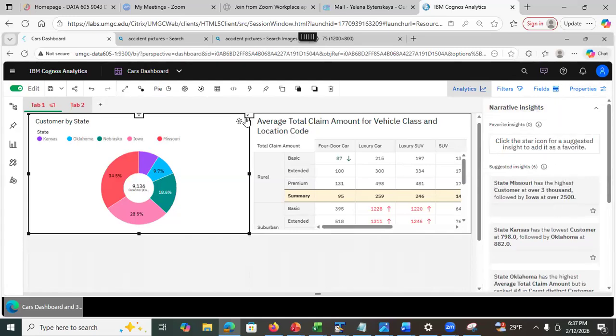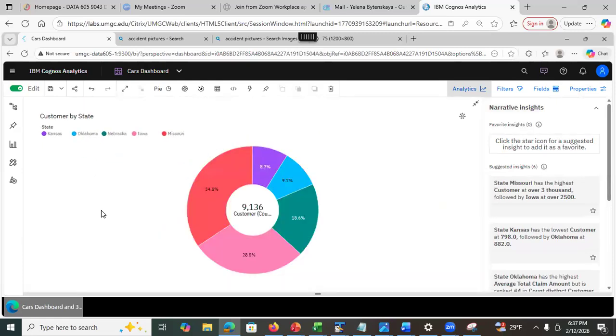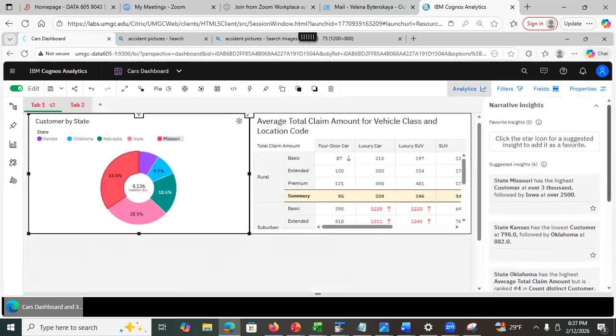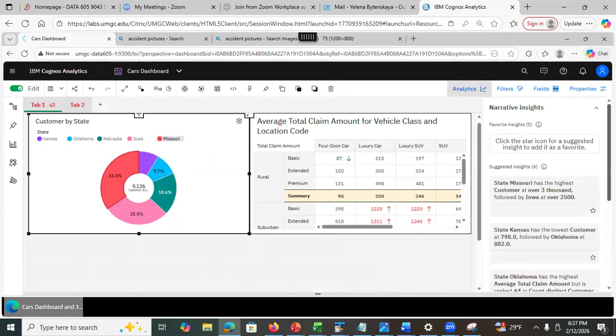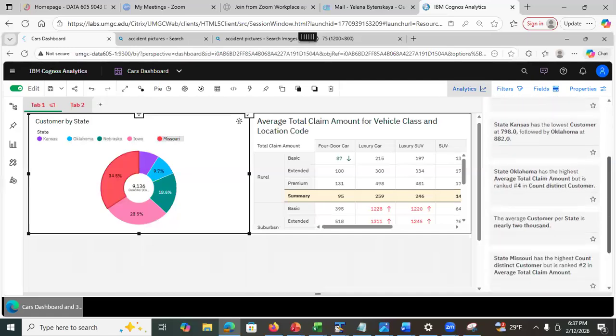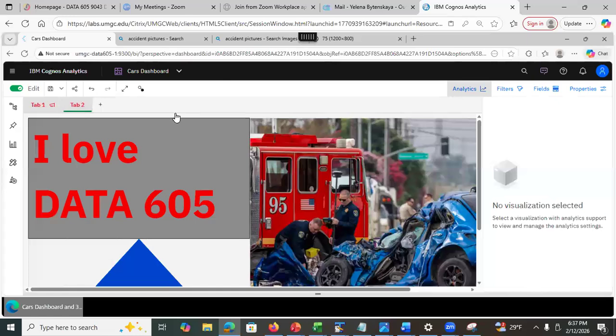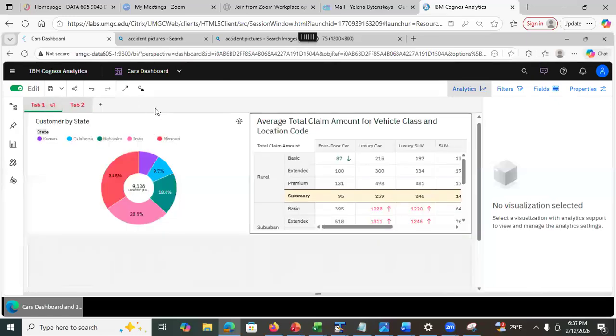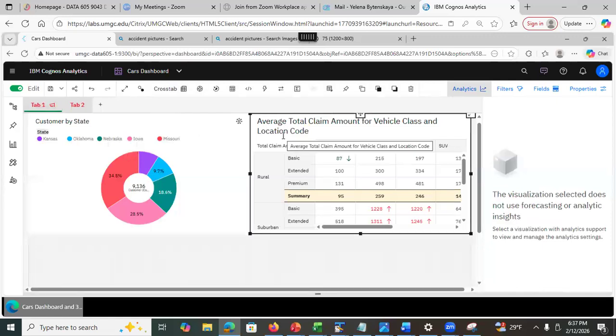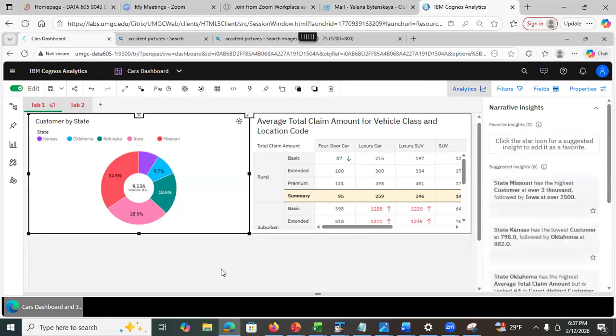So do we have a list of the visualizations where this analytics works and does not work? Well, I don't have such a list, but you would need to look at the individual visualization. It depends on what's being visualized, I think. Oh, see the suggested insights? It gives me 6. Before you create a visualization, you need to decide for yourself what you want to see, right? This one is just the chart, and it's not showing, but it does show for the pie chart.